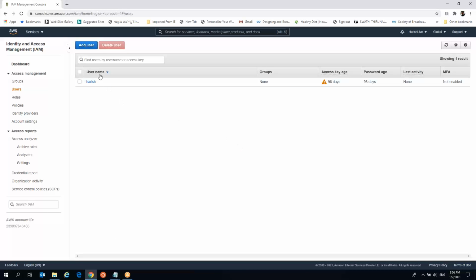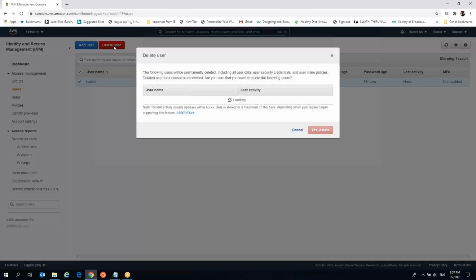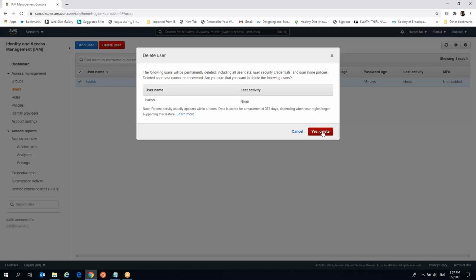Sir, have you logged into your root account? You have not set up the multi-factor authentication, right? No, I have not set up. Okay, then why is it showing this? Just delete this user, sir. Maybe I tried some time back. Okay, let us see. I'll delete it. Yes. Just delete this user.